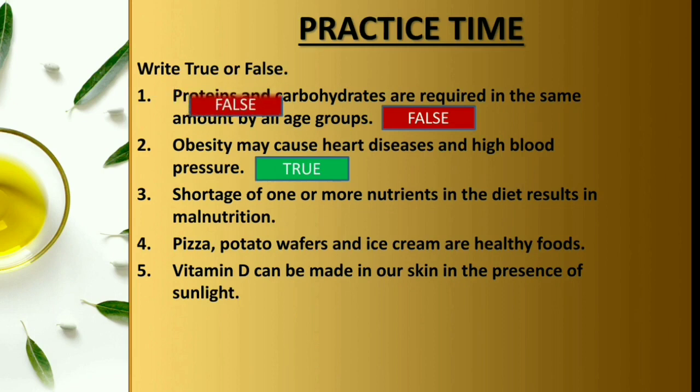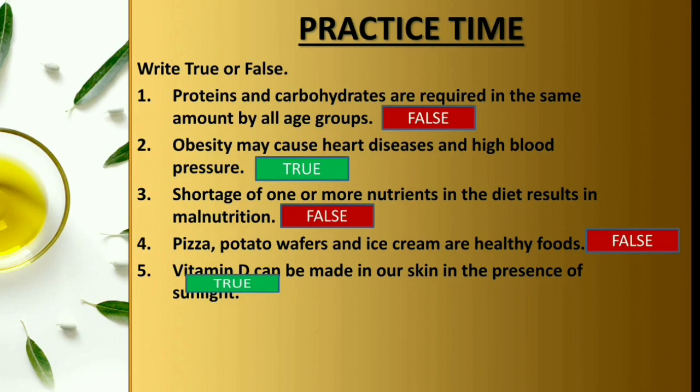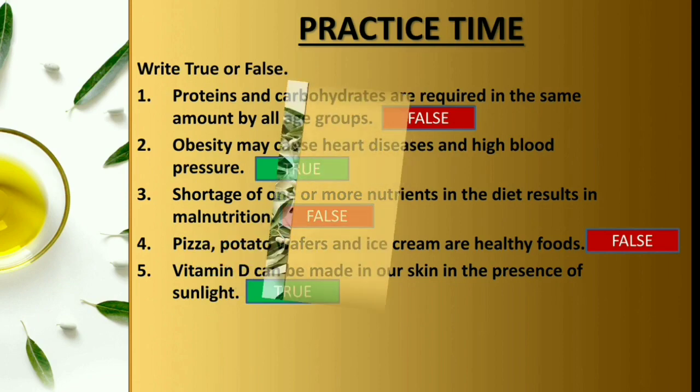The answer is false. Pizza, potato wafers and ice cream are healthy foods. These are the junk foods. So again the answer is false. Vitamin D can be made in the skin in the presence of sunlight. It is true. So this was our chapter 2. By this our chapter 2 is completed.